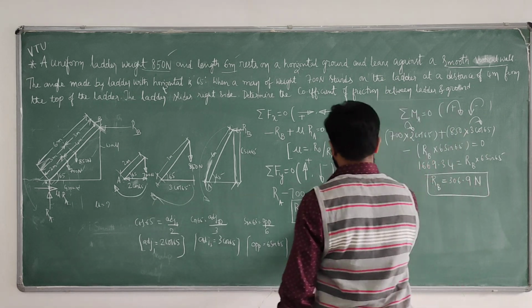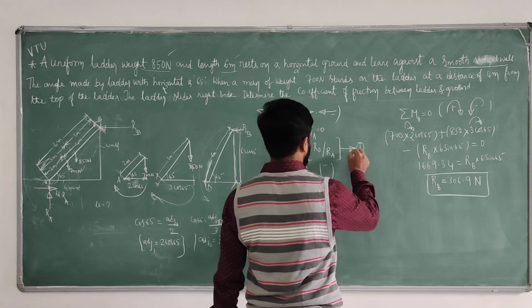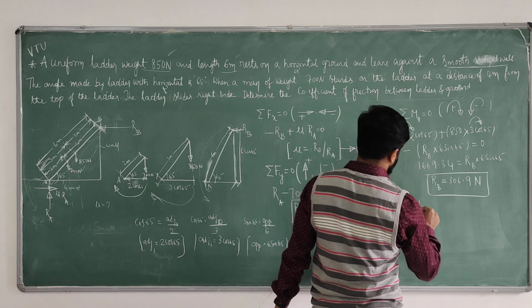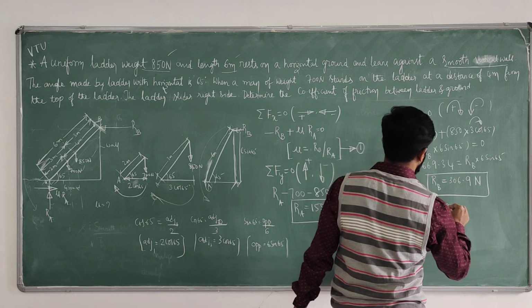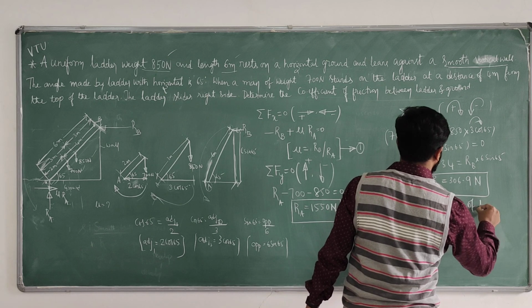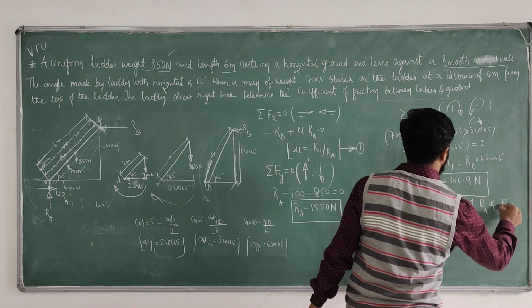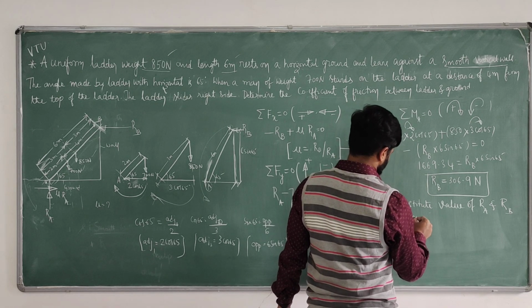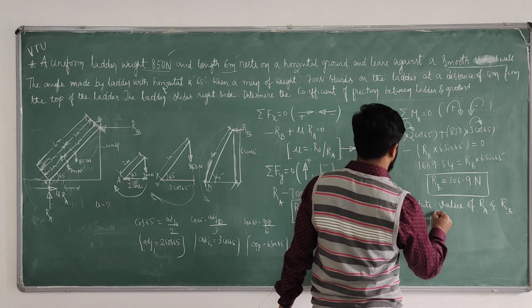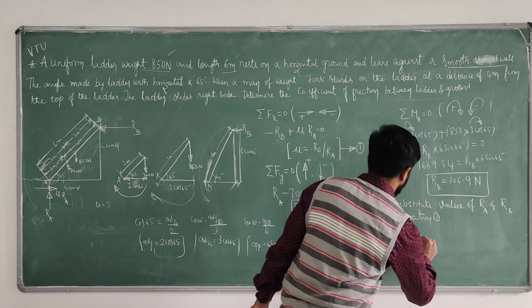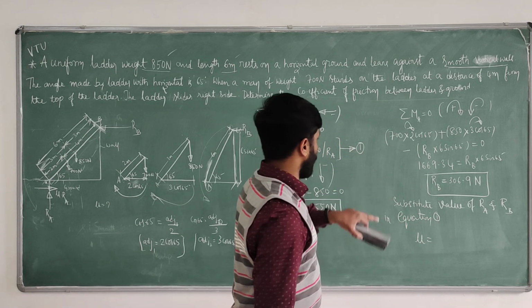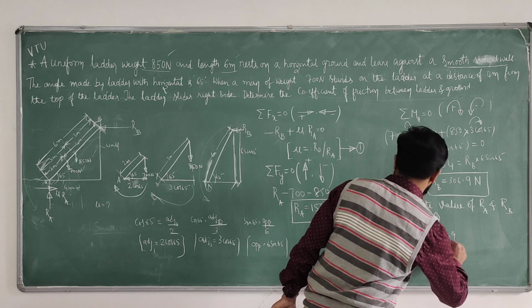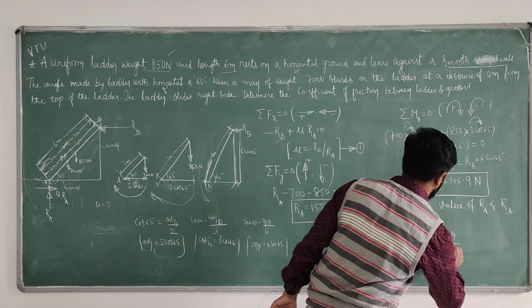Now I know the value of RA and the value of RB. Substitute the values of RA and RB in equation 1. So we get mu equals RB by RA. RB is 306.9 divided by RA, which is 1550.